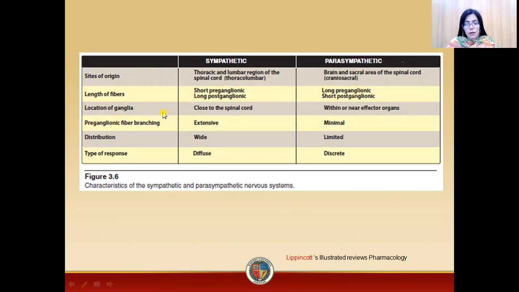Now, location of the ganglia. Ganglia of the sympathetic division are close to the spinal cord, while in the case of the parasympathetic, they are close to or within the effector organ. Now, the sympathetic division is a widely distributed system innervating many organs, while in case of the parasympathetic, it is limited. Now, type of response: because of the limited innervation, in the case of parasympathetic, it is discrete, while it is quite a diffused response in case of the sympathetic division. So this was all about the differences between the nerves of the sympathetic, parasympathetic, and the somatic nervous system.